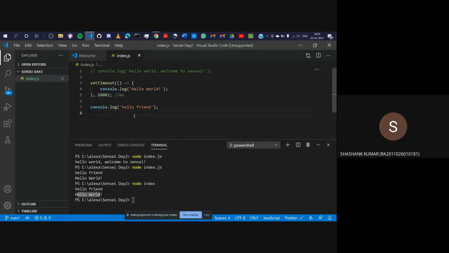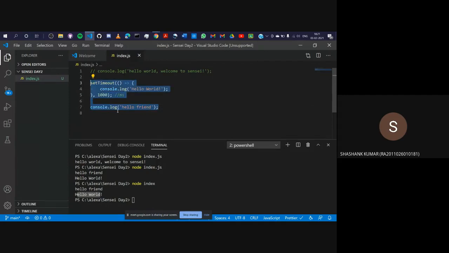If this was synchronous and not asynchronous, what your program would do is wait for 1000 milliseconds, print this, and then move to hello friend. But since this is asynchronous, it will not wait for this. It will say, okay, I'll come back to you in 1000 milliseconds and then print hello friend. And after 1000 milliseconds, it will come back and print hello world.